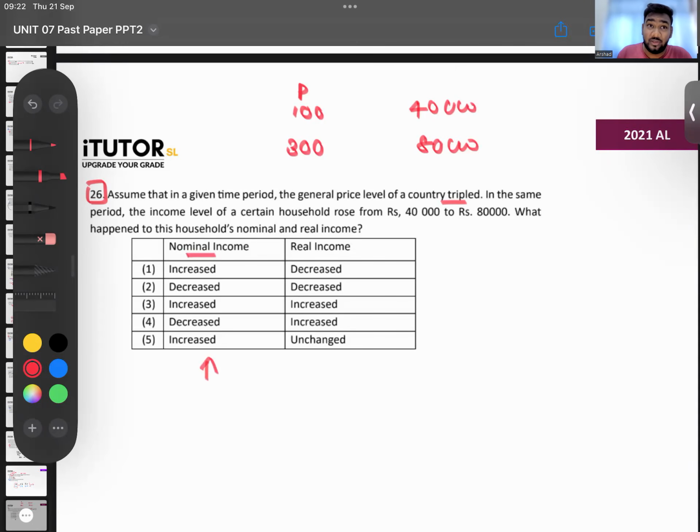What do you think had happened to their real income? Their purchasing power. Nominal income increased from 40 to 80, only double. Price level tripled. So their purchasing power or their real income would have come down. Very easy thing. So which one can be our answer? Can be number one. Nominal income increases, real income decreases. Any questions there? Not that hard.